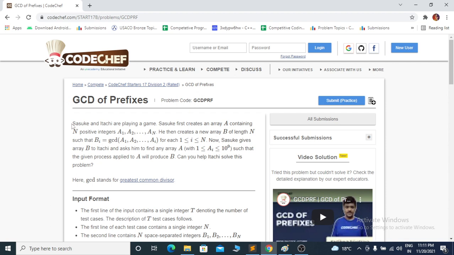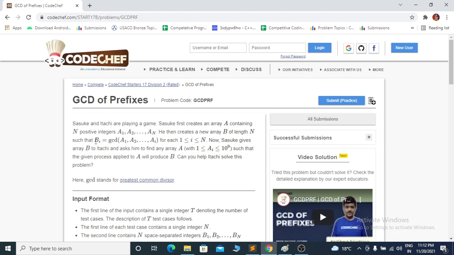In this, the problem statement is: Sasuke and Itachi are playing a game. Sasuke first creates an array A containing n positive integers, a1 to an, and then he creates a new array B of length n such that Bi is the GCD of A1, A2 up to Ai.